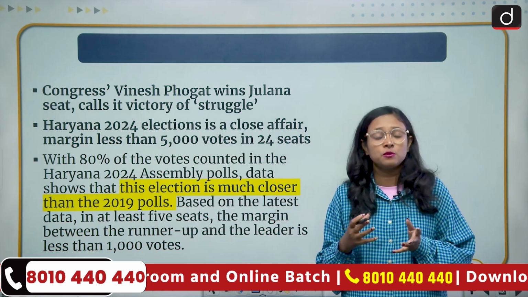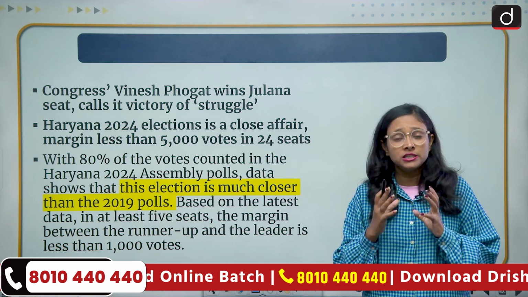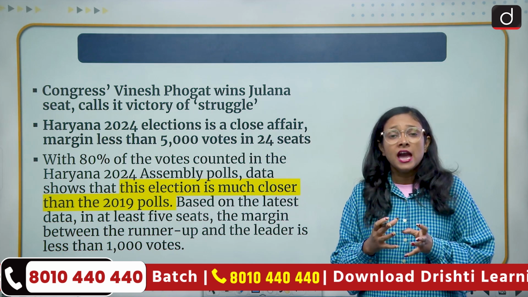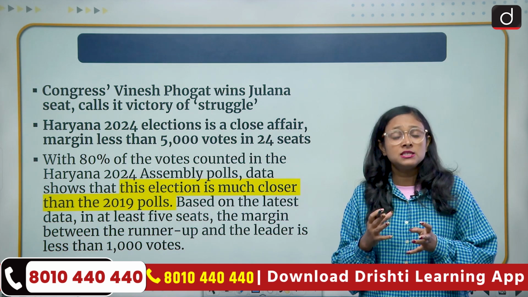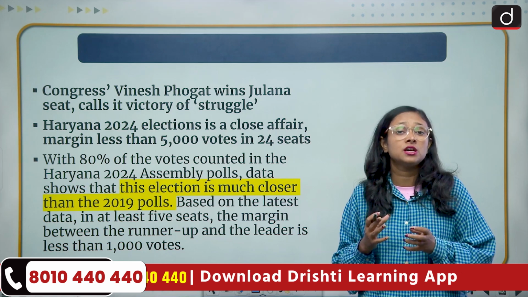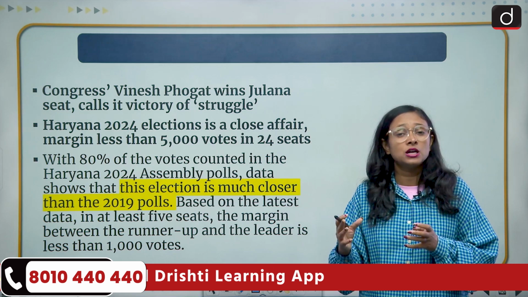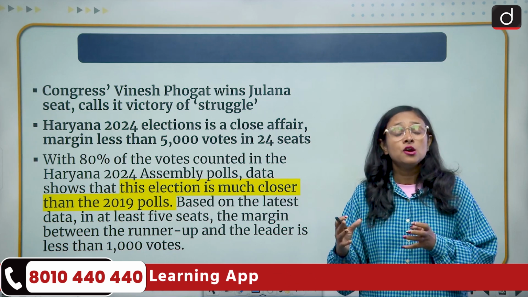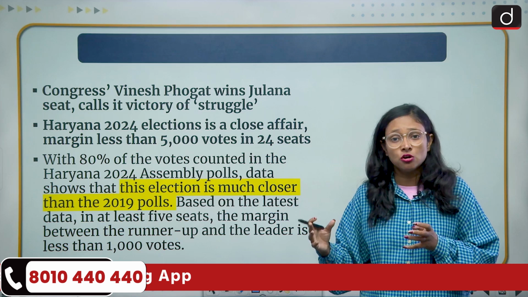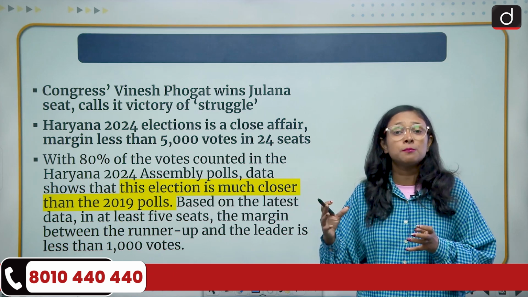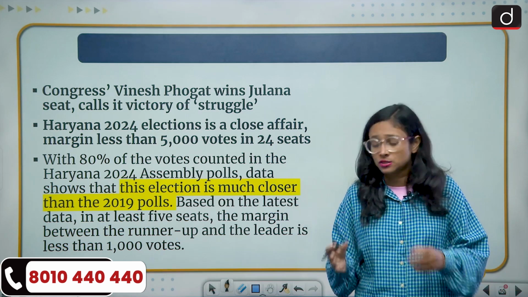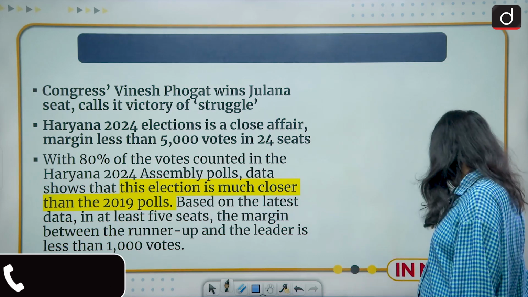It shows that people were keenly invested in candidates and parties, and there were close contests. It means that many people have given their mandate to other parties also. It means that people are not just blindly voting for a single candidate or a single party. It shows the political awareness among the masses. So this is about the Haryana election.